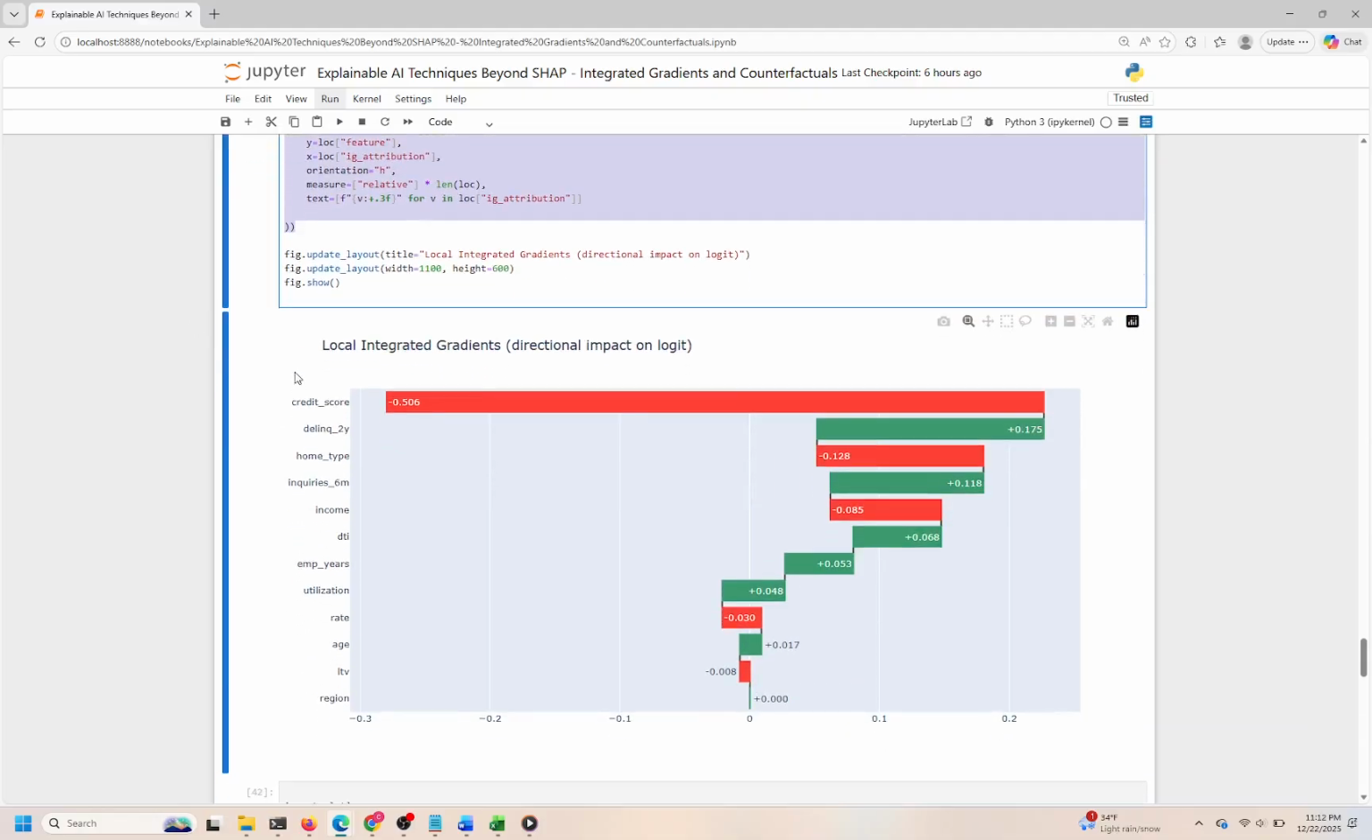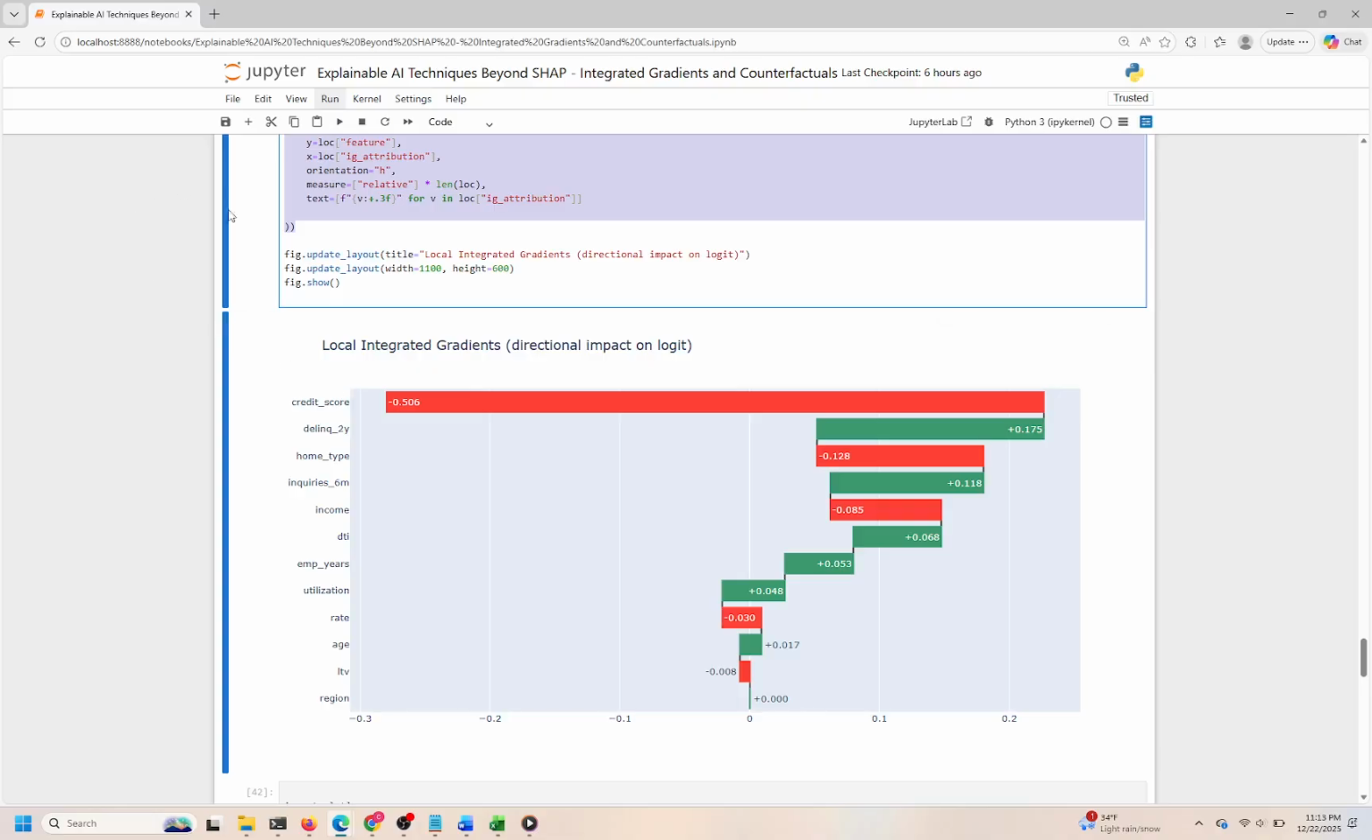By setting the orientation to horizontal and customizing the layout size, the chart becomes easier to read, especially when dealing with many features. The title explicitly states that these are local integrated gradients, emphasizing that the attributions are specific to a single prediction rather than global feature importance.